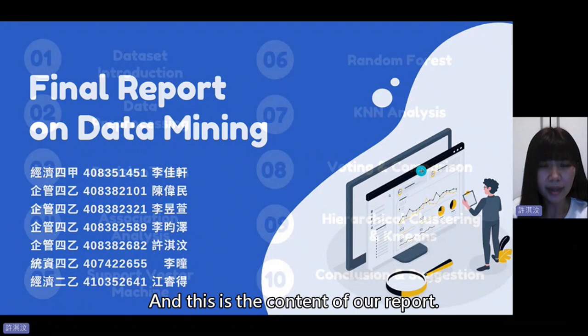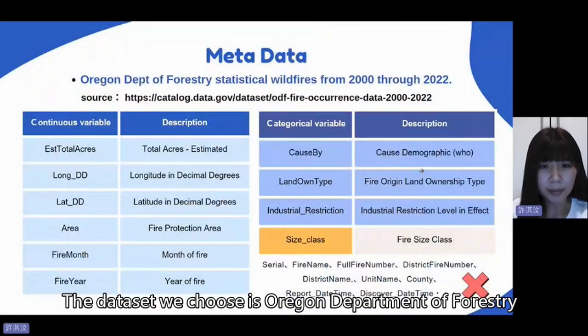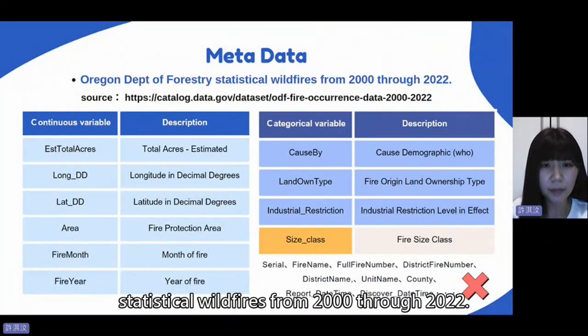And this is the content of the report. First, I will introduce the dataset. The dataset we choose is Oregon Department of Forestry Statistics Wildfire from 2000 through 2022.